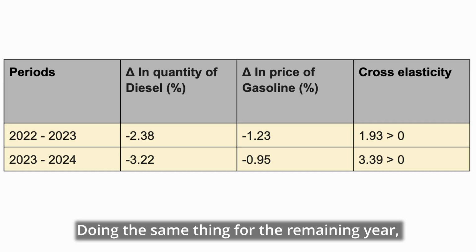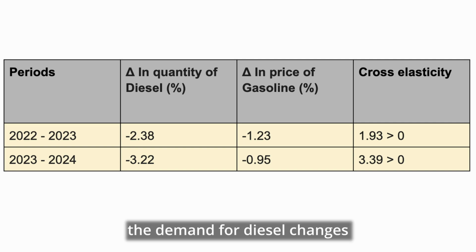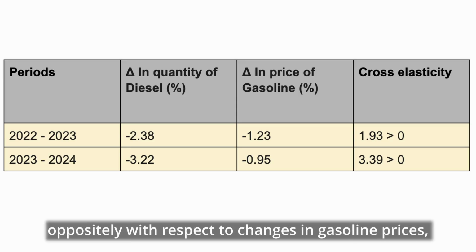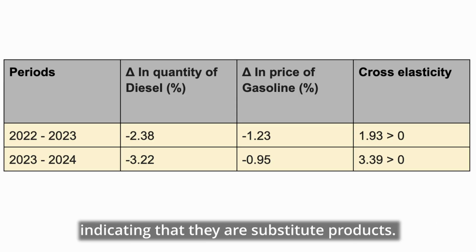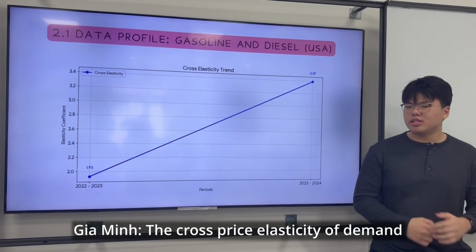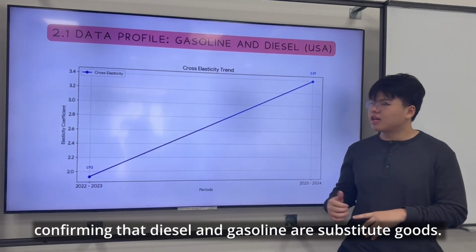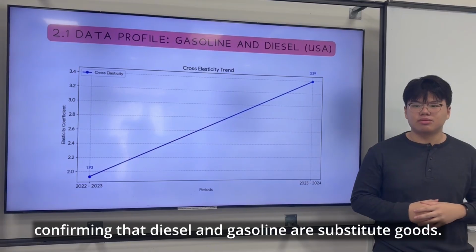for the remaining years. As shown in the table, as the cross elasticity of price is more than zero for our periods, the demand for diesel changes oppositely with respect to change in gasoline price, indicating that they are substitute products. Moreover, their value exceeds one, implying elastic substitutability. The cross-price elasticity of demand for both periods is consistently positive, confirming that diesel and gasoline are substitute goods.